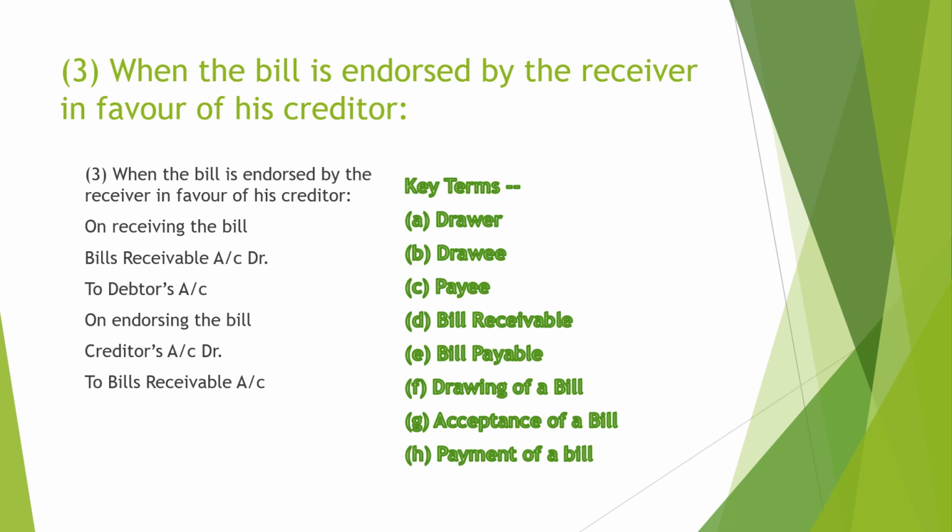So now here are some of the terms which we have used earlier: drawer who draws the bill, drawee who accepts it, payee who receives the payment, bill receivable an asset, bill payable a liability. So these all are the terms we have discussed.